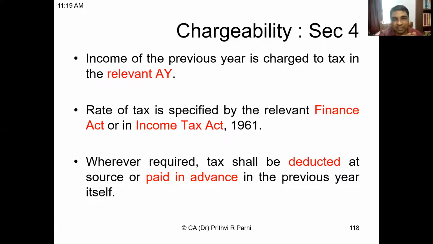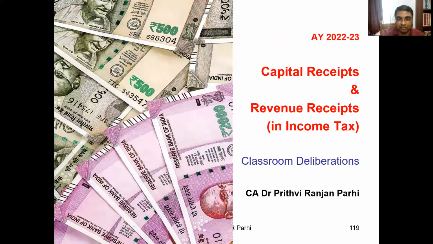Section 4 of the Income Tax Act 1961 talks about chargeability. Income of the previous year is charged to tax in the relevant assessment year. And for calculating tax, rates are prescribed in the Finance Act, or there are some specific rates in the Income Tax Act itself. However, sometimes tax needs to be deducted at source. That is called TDS. That concept we also know. And sometimes tax needs to be paid in advance. That means tax is to be paid in the previous year itself. That concept also we have understood.